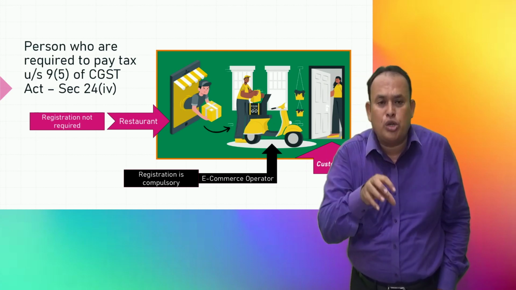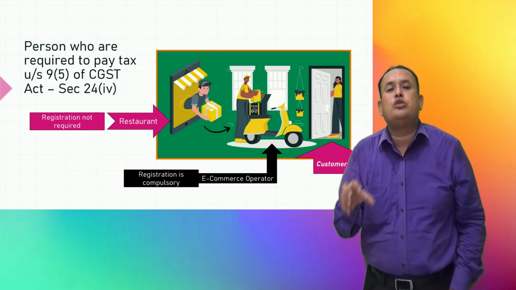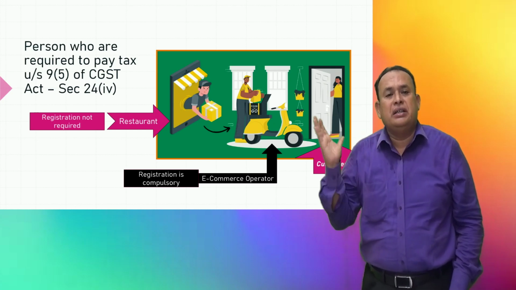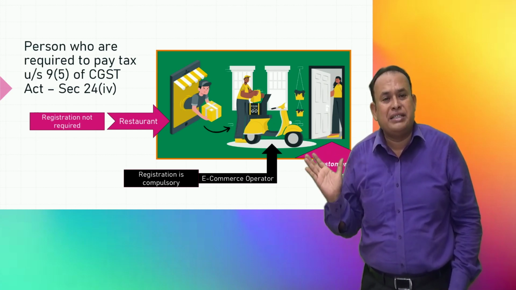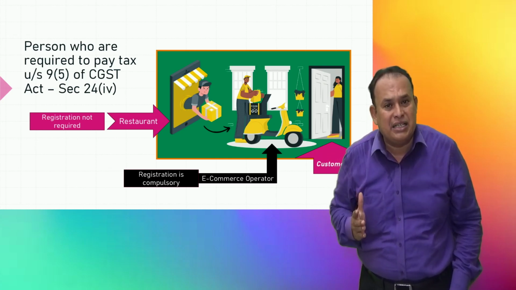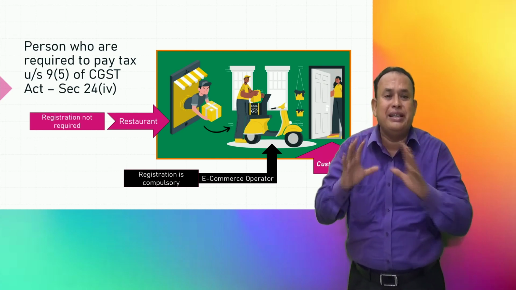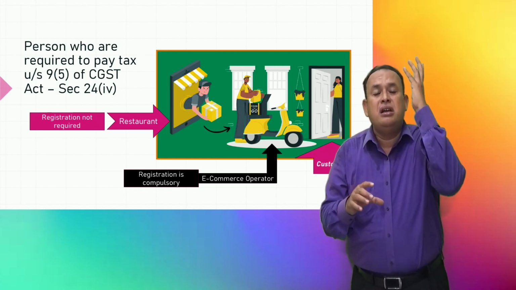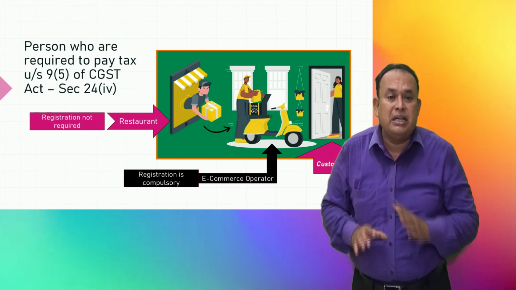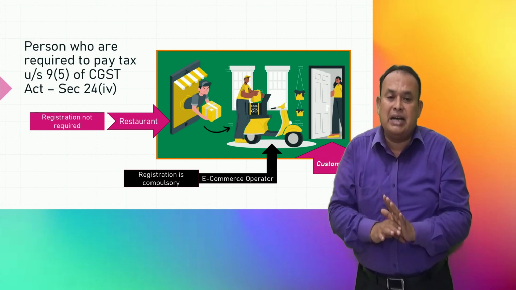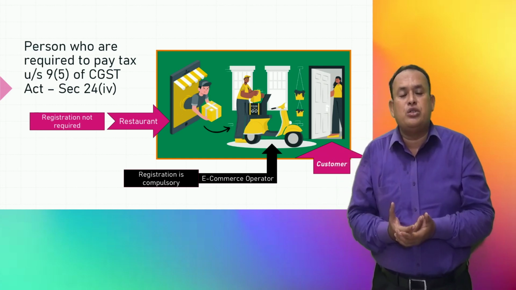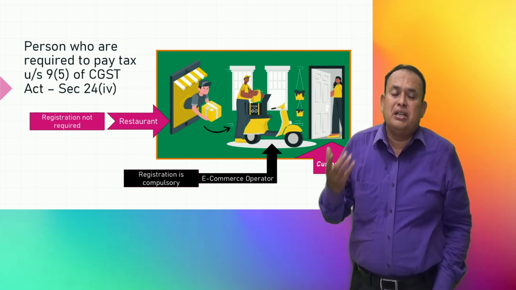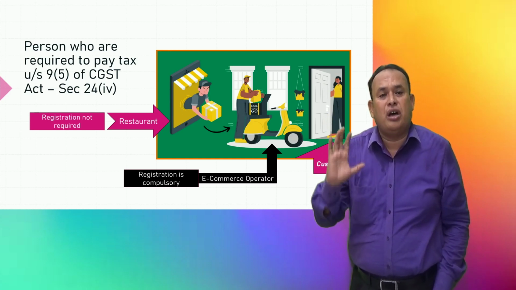In that location, this restaurant should not be located. That means the restaurant is not located in a hotel where the accommodation charge per day per room is more than or equal to 7,500. In that situation, this restaurant is not liable for registration at all.